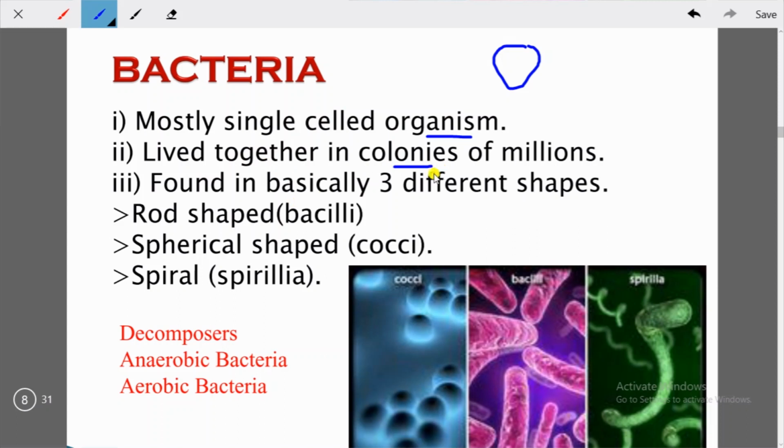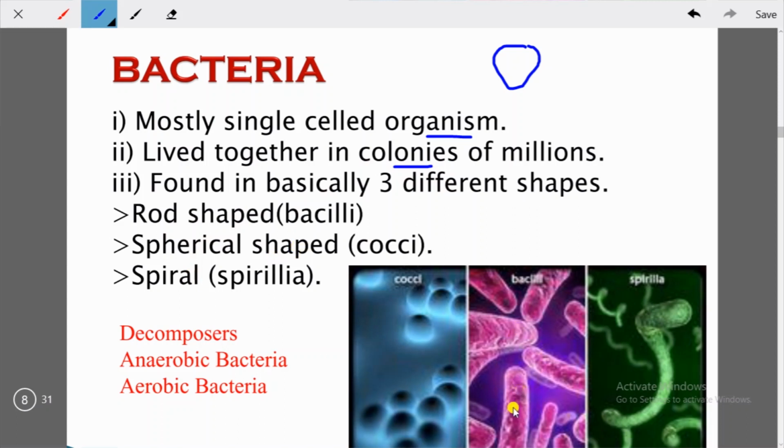They are found basically in 3 shapes. The 3 shapes are rod shaped, then spherical shaped, then spiral. Rod shapes are called bacillus, and they may be found with flagella or without flagella. So what is flagella? You can see the bacillus here.